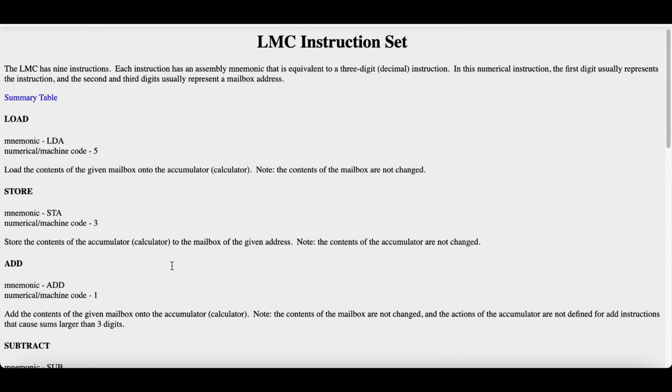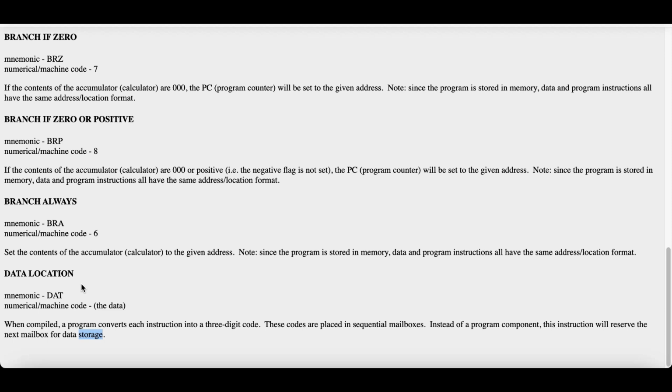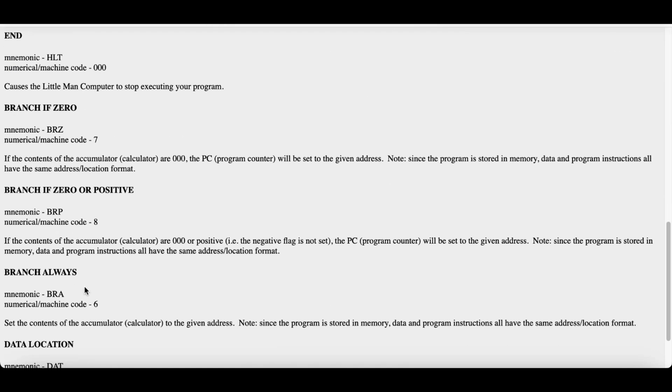So hope you have learned all these instructions. We will write sample programs using these instructions. For example, addition of numbers, subtraction of numbers, division, even numbers or odd numbers, and similarly a lot of programs.